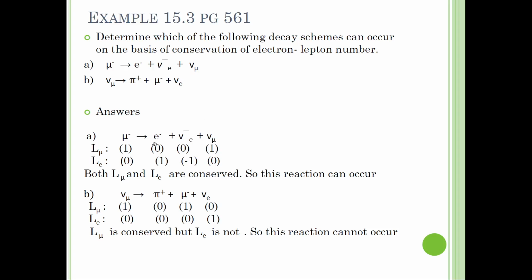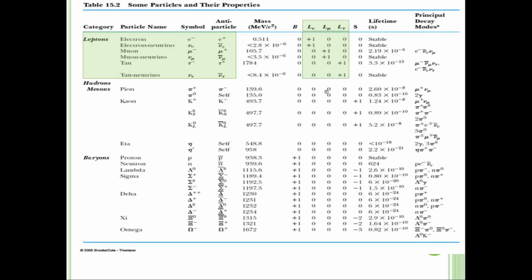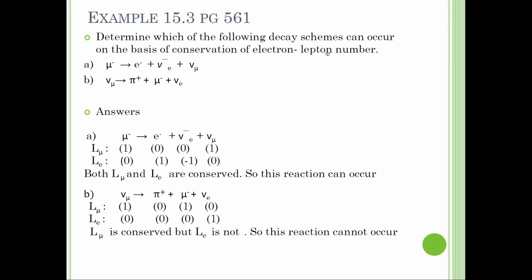Let's see for mu negative. Based on mu lepton, the value is positive, so we put positive here.